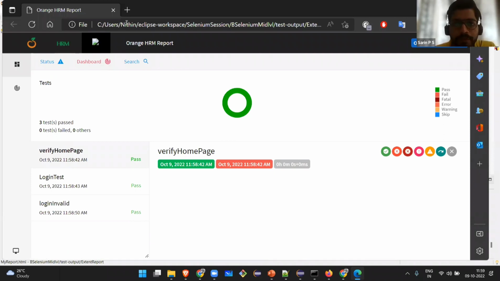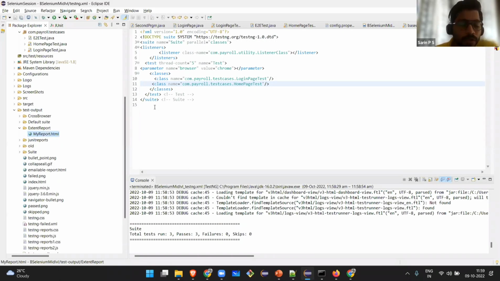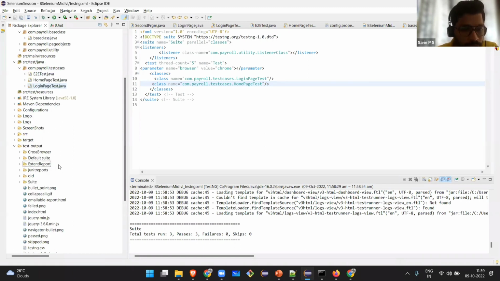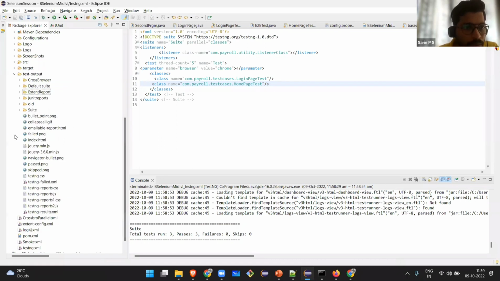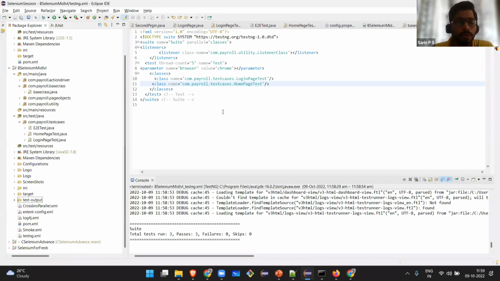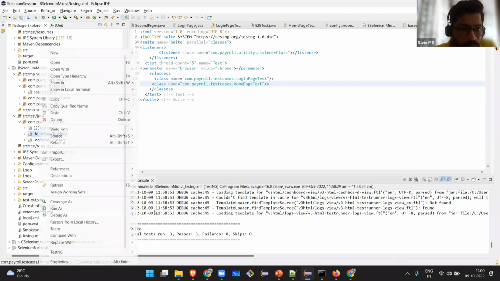This is the report which you can share with your higher management team, because only the automation engineers care about running the test cases. Others just want the report. So we will be sharing the report with the team. And we have this TestNG report also. If you don't want to go with the Extent report, you have the TestNG report also. Now, the important thing is, no one will call this automation. Why? Because you are coming in every morning, right clicking on the home page, right click, run as testng.